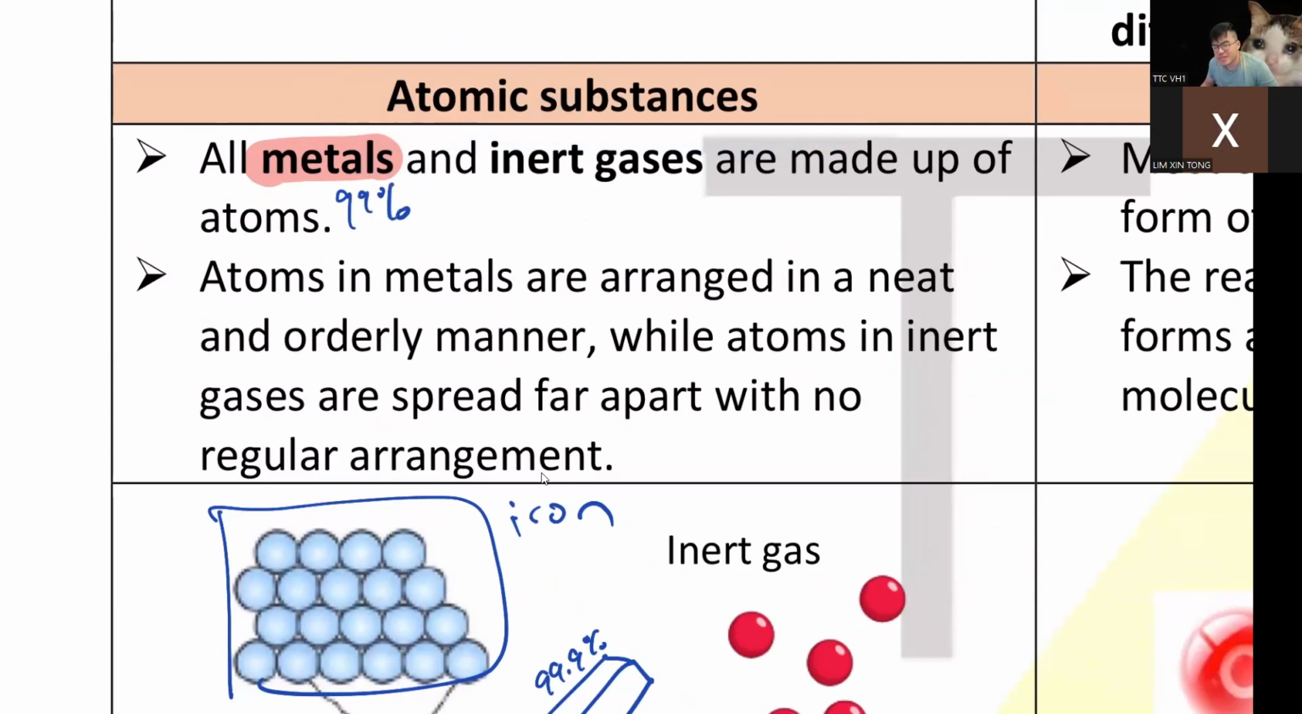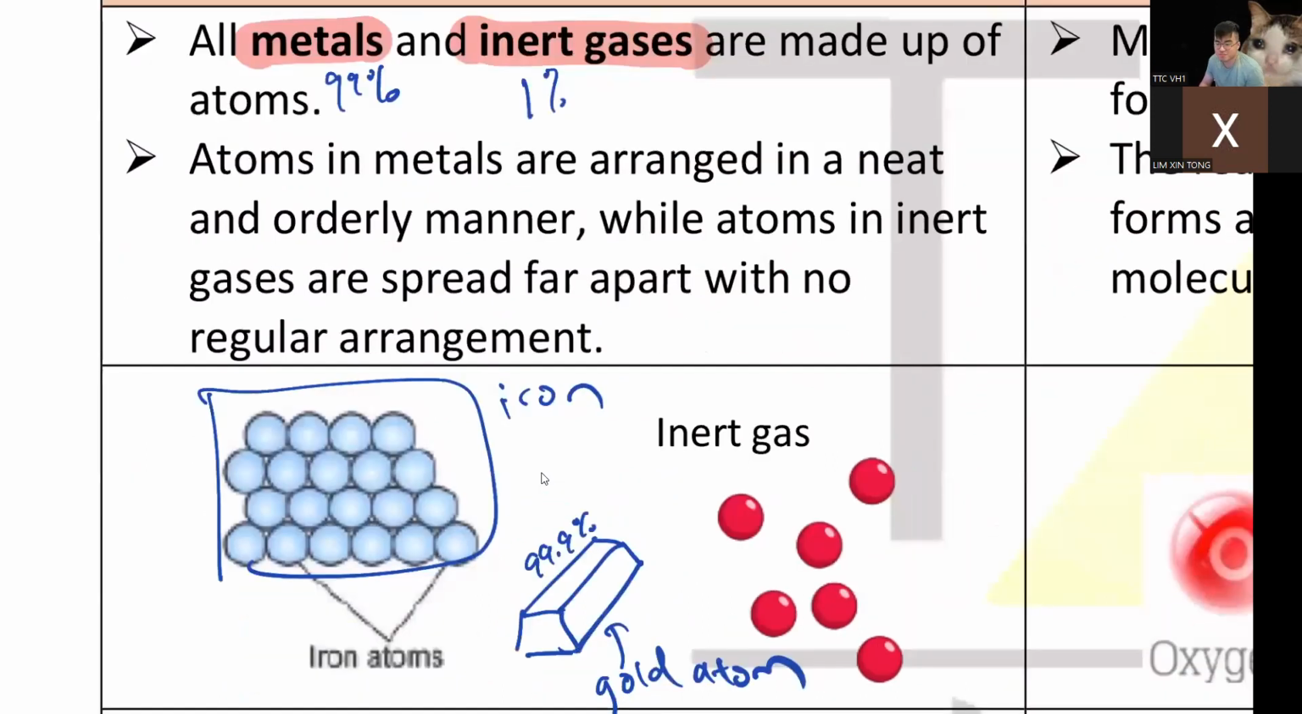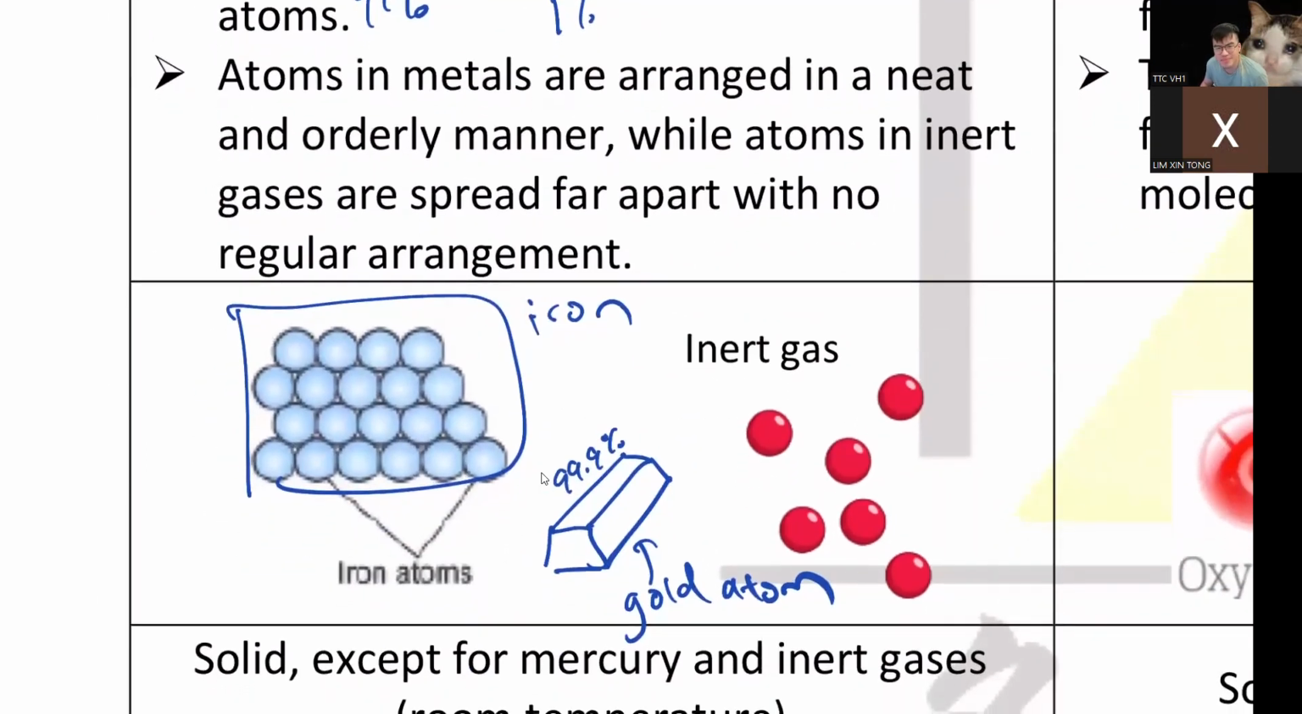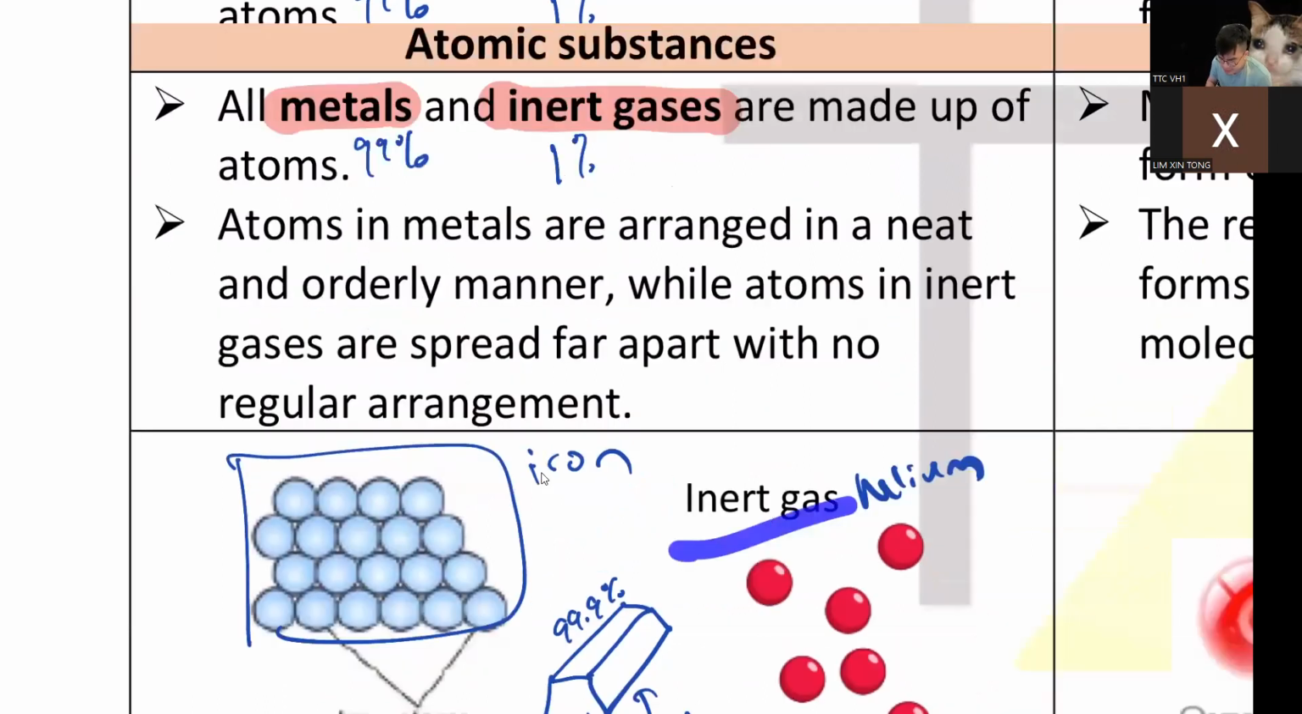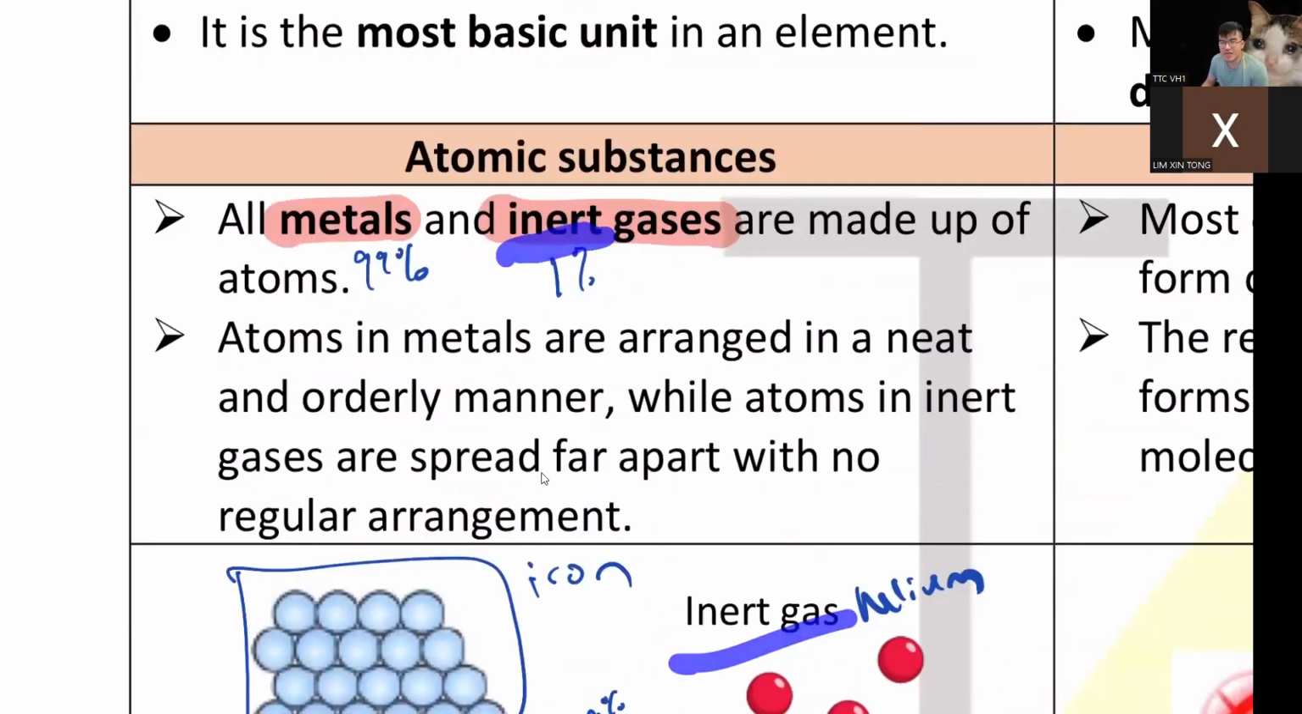Then what about the other 1%? The other 1%, we call it inert gases. These are very special gases. You know helium, the thing they use to fill balloons, your birthday balloon, the one that floats. That is your helium. And these guys, we call inert gas. What does inert mean? Inert means no reaction.